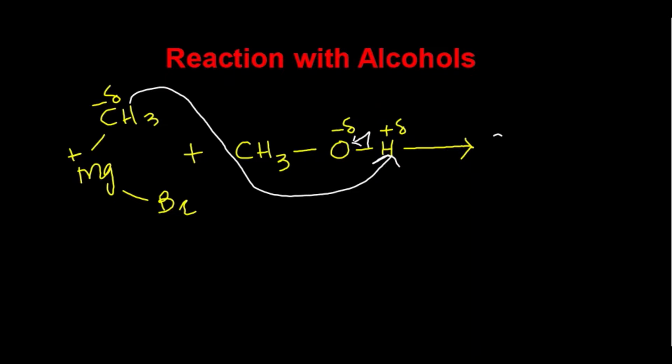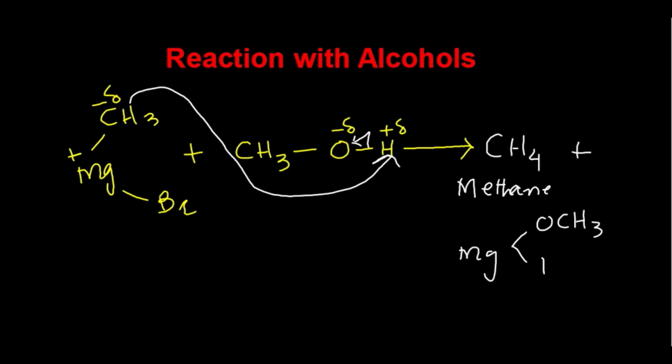What is the name of the molecule, students, which is formed after the reaction? CH3 plus H. Of course we have methane. So in this way we can prepare alkanes by reacting Grignard's reagent with alcohol. So here methane is formed, plus the second product which is formed is methoxy magnesium bromide, OCH3MgBr. I hope this is clear to you, students.